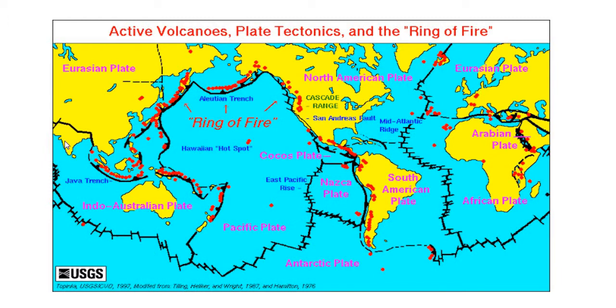India is here, on the Indo-Australian plate. This is Australia and this is India. This is the Asia part and this side is Europe, so together it is called the Eurasian plate. The Pacific Ocean is here, this is Asia Pacific.